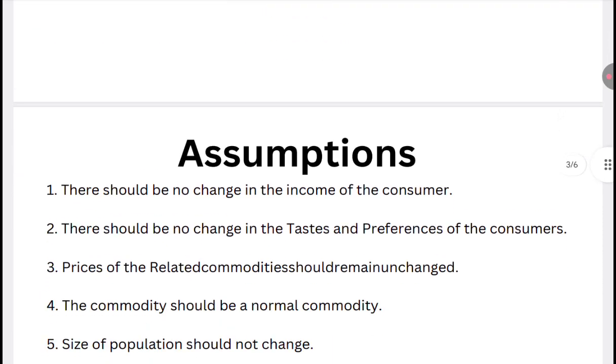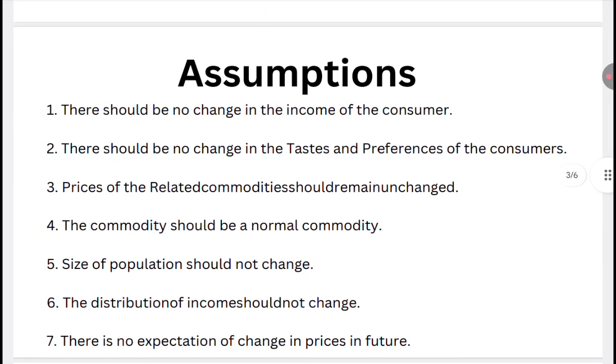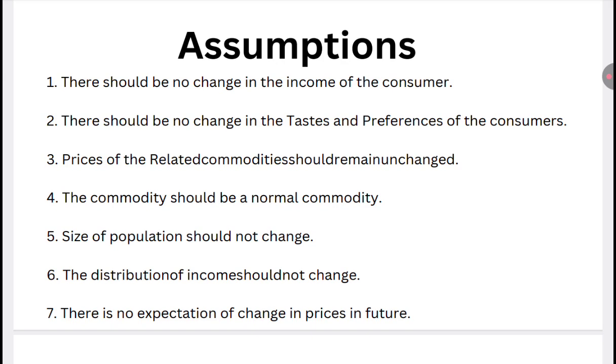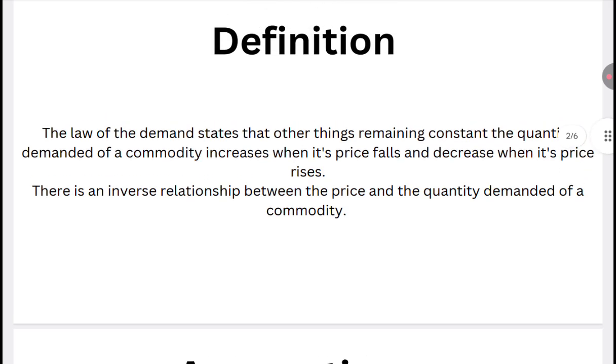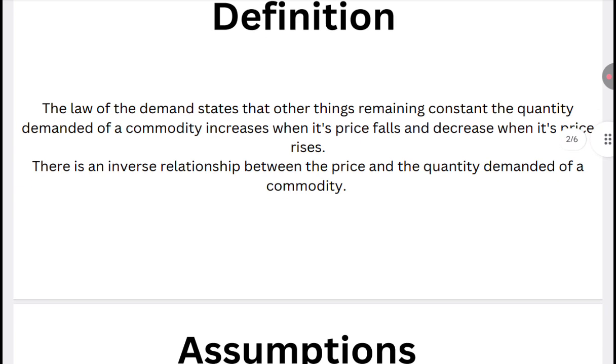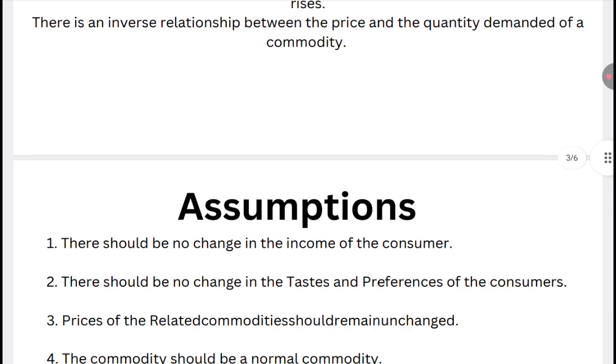Moving ahead, what are the assumptions of the law of demand? The law of demand assumes that other things remain unchanged, as we have also seen in the definition, which states that other things remain constant. The only focus here is on the price and the quantity demanded. We are not considering any other factor of demand like tastes and preferences, style trends, economic activity, or government policies. We are keeping everything constant and only focusing upon the price of the commodity and the quantity demanded.